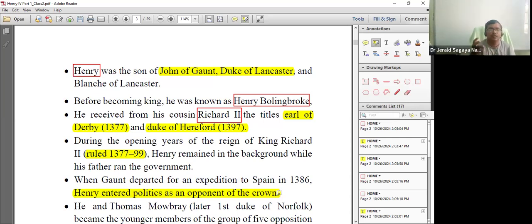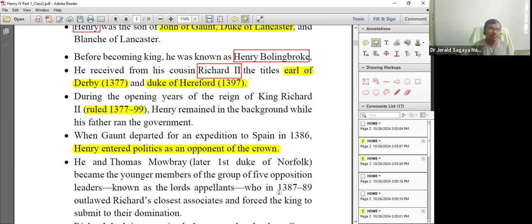And he won the heart of the people because Richard II was becoming a tyrant. So people started opposing Richard II, and they started favoring his cousin, Henry Bolingbroke. And we also find that Richard II was also targeting Henry Bolingbroke. How? There were two companions. Earlier they were companions, later they became enemies.